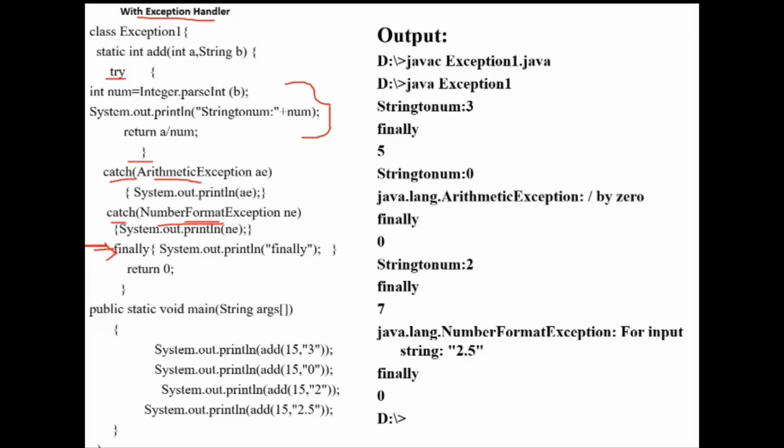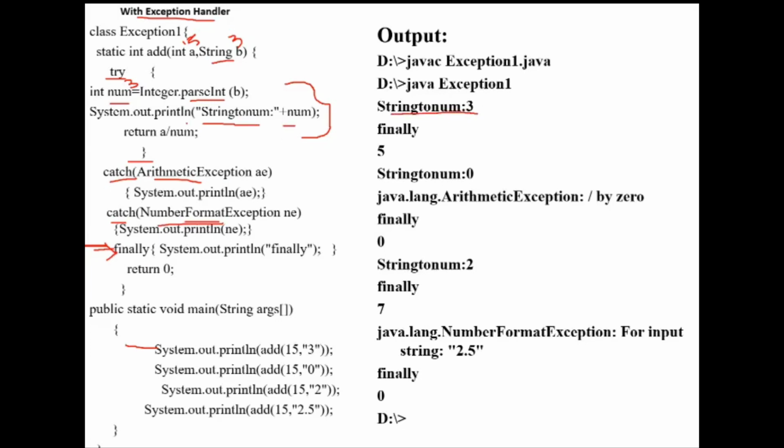Now, the first statement. It will come to here. Now the A value is 15 and the B value is 3. Actually 3 is the string type, so it will convert that string to int type. Now this num has the value 3. Then it will print the string "num: 3".